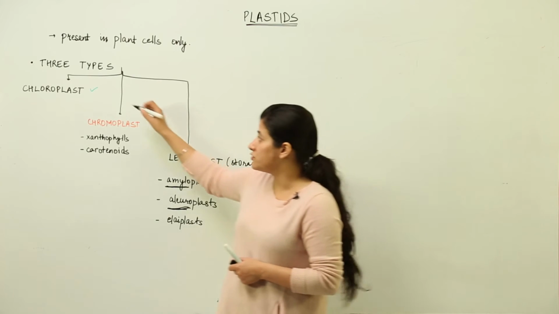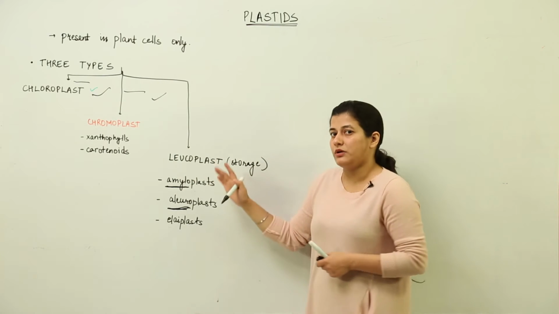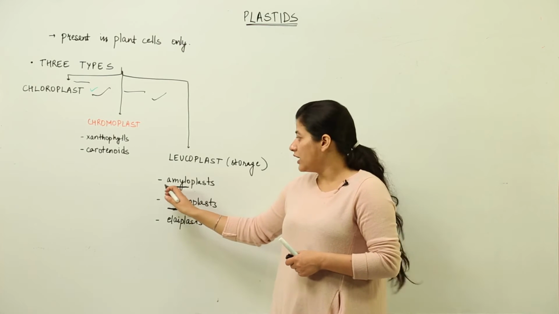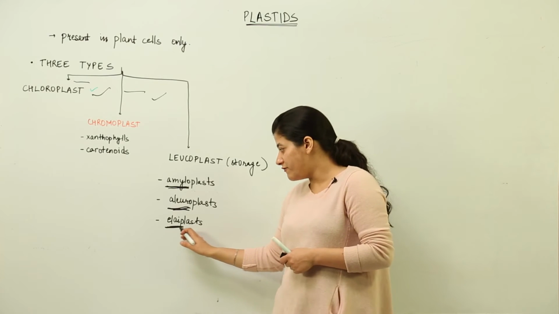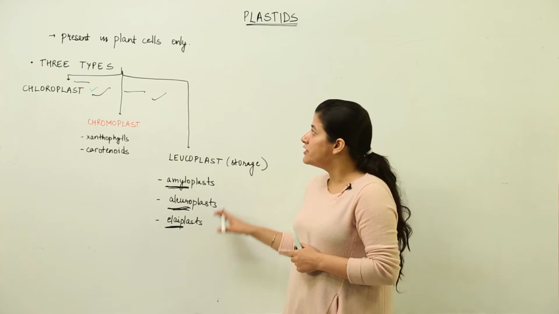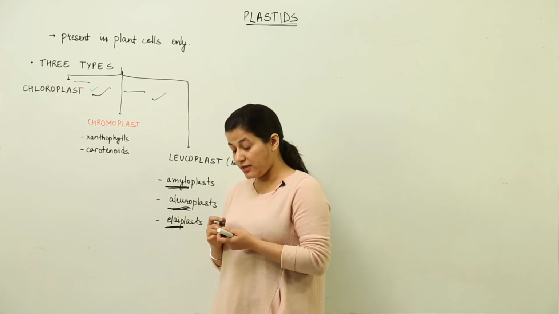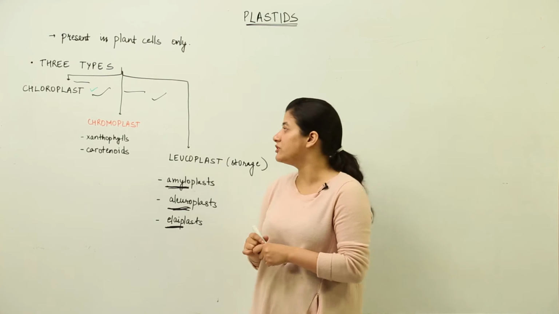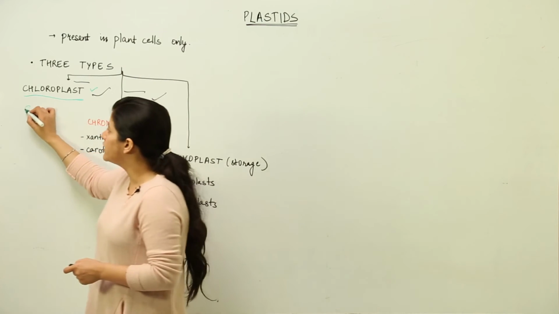So first of all you need to know that these two types of plastids are going to have color. This is colorless. So it is colorless but still it has the function of storage. Aleuroplast stores protein, amyloplasts store carbohydrates, and elaioplasts are the fat storing plastids. They store the lipids and the fats inside them. So we have three types of the plastids which are present exclusively in the plant cell. I am saying it again and again because you won't find these three things in any other cell except for the plant, and the most important being chloroplast, which has the pigment chlorophyll.